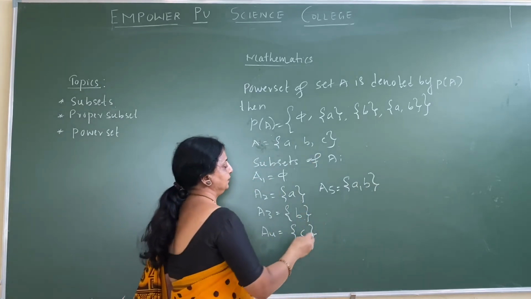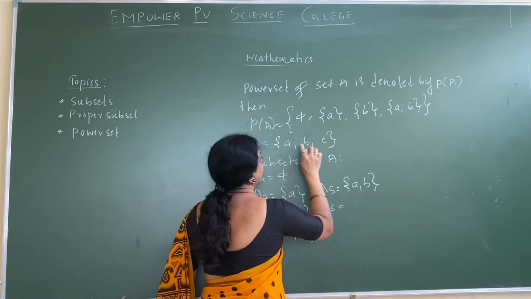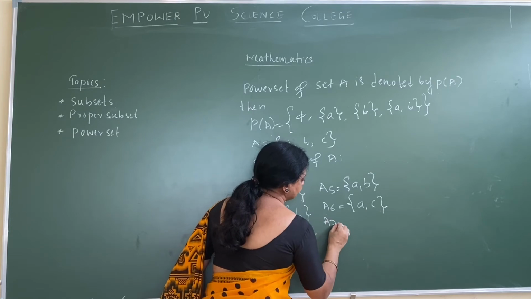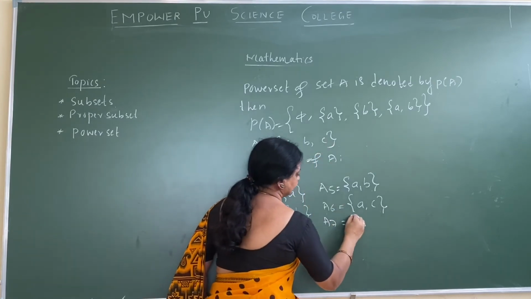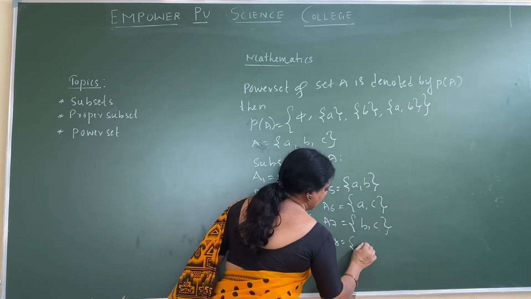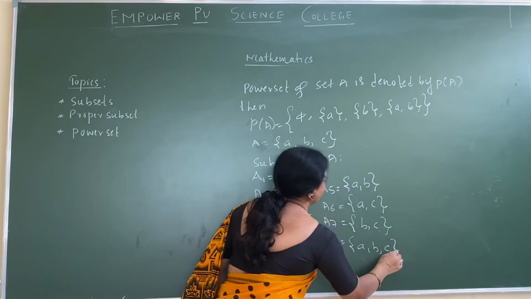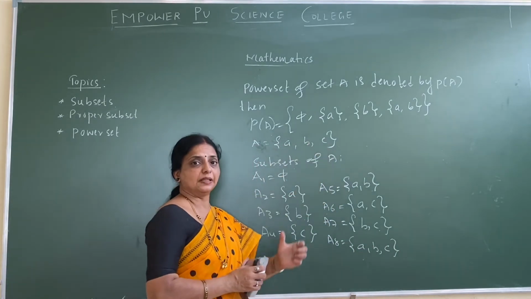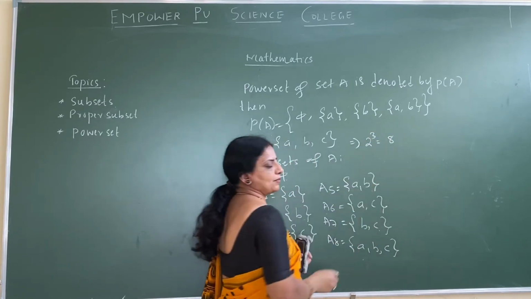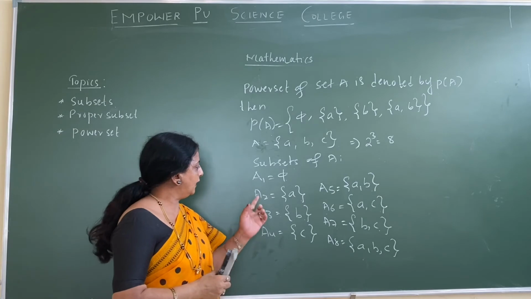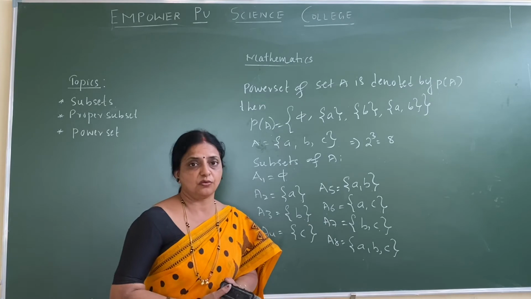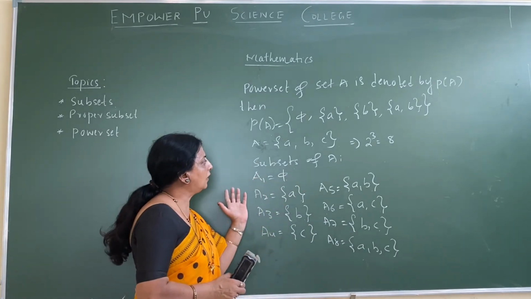Now the sixth one, AC. Now the seventh one, BC. Eighth one, ABC. So how many elements? 1, 2, 3 elements are there. This implies 2 raised to 3 is equal to 8 subsets should be formed. So 8 subsets, 1, 2, 3, 4, 5, 6, 7, 8, have been formed. So these are all the subsets.